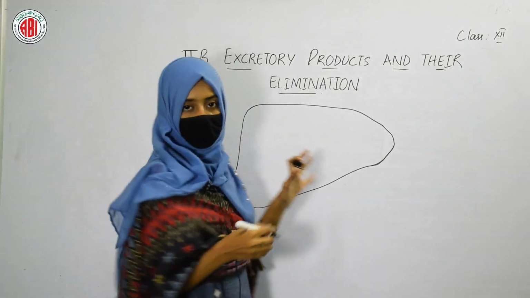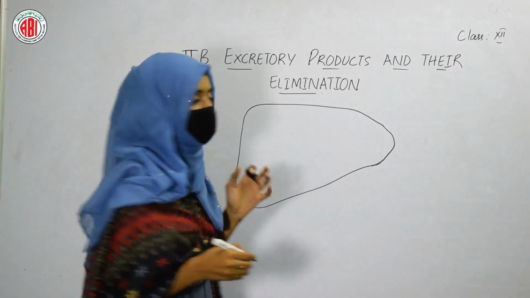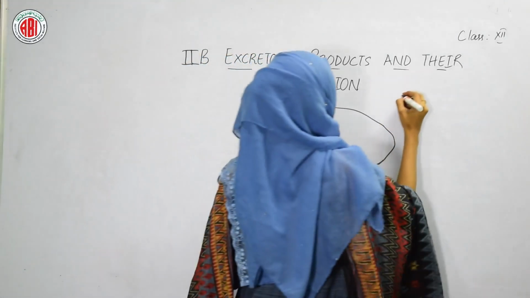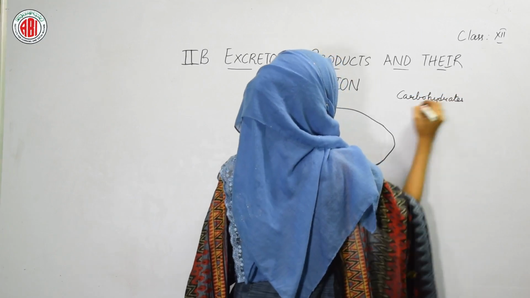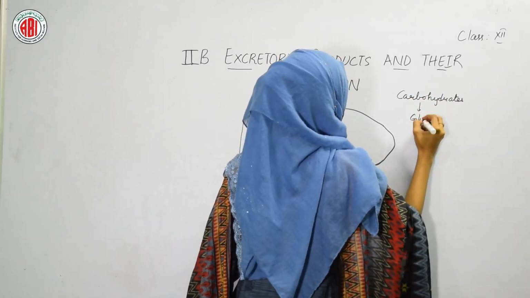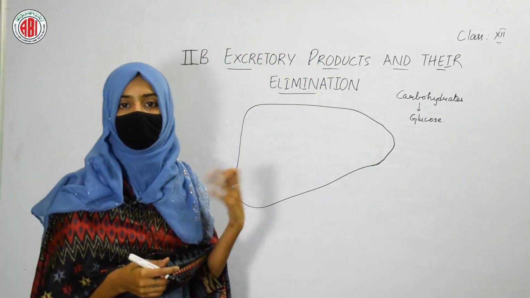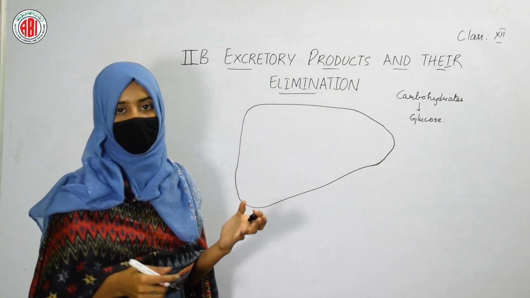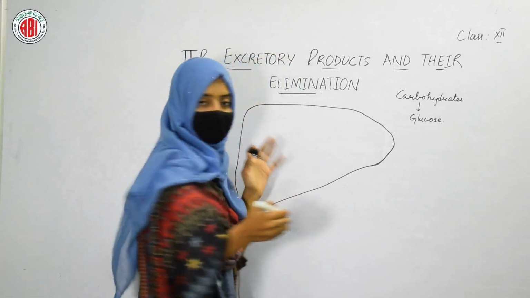Here is a human liver. We know that carbohydrate is a nutrient that is broken down and releases glucose. So by the breakdown of carbohydrates, glucose can be formed, but glucose can also be formed from other sources as well. Amino acids are present in the liver.